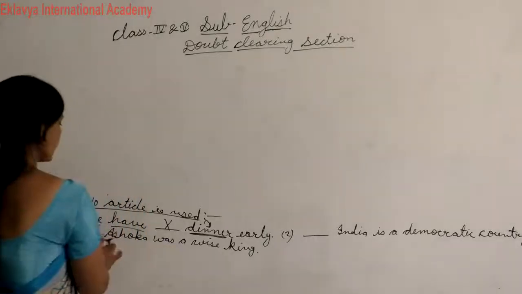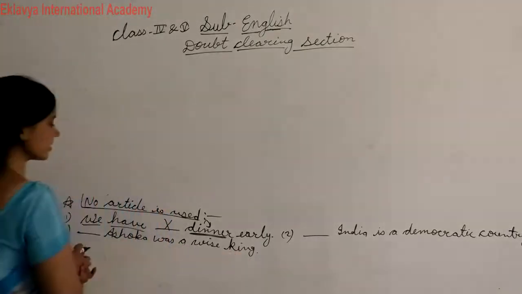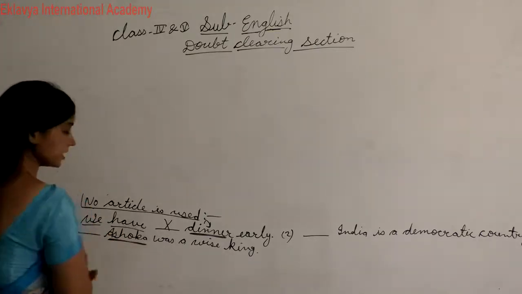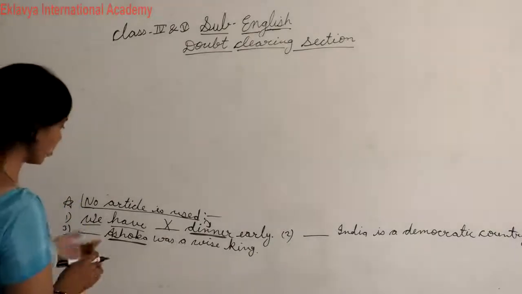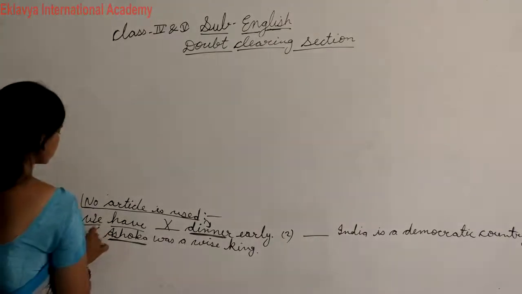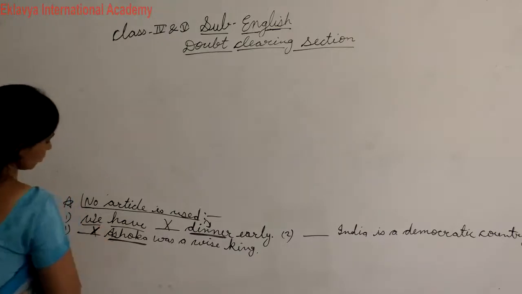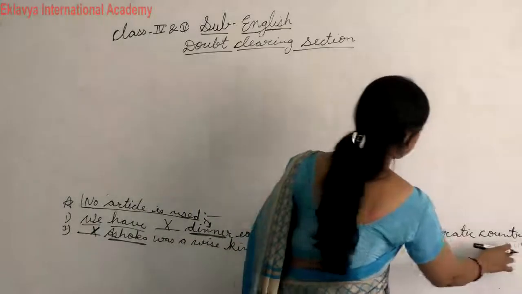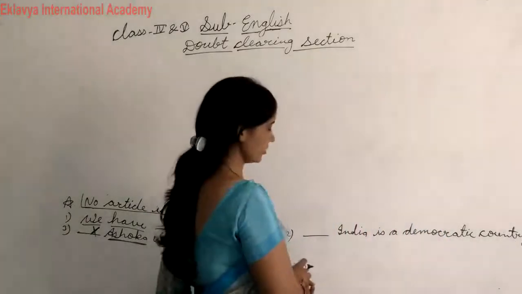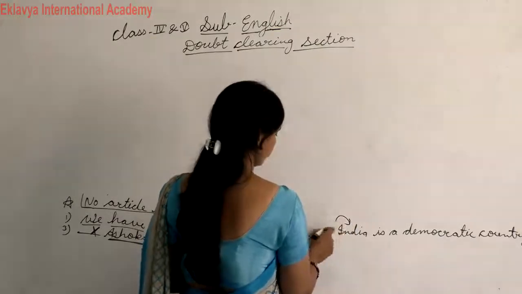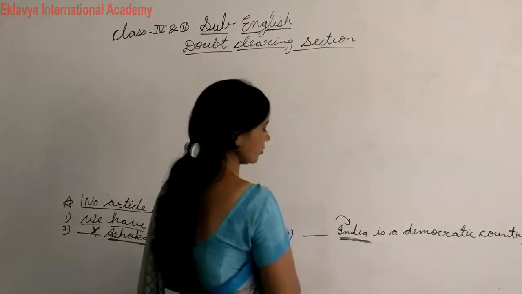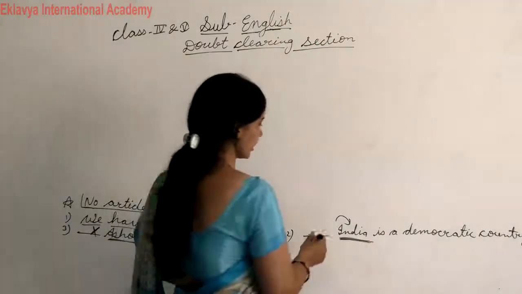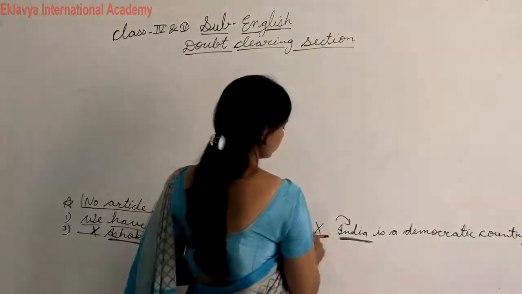Okay, here Ashoka was a wise king. Here also you can check there is a proper noun, and I told you that before a proper noun we don't use any article. So here you also cross. Second, India is a democratic country. I told you this is a proper noun. So before a proper noun, I mean India, country's name, state name, city's name, we don't use any article. So here you will also cross.